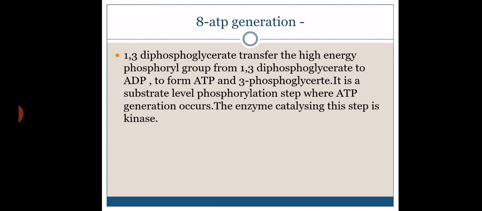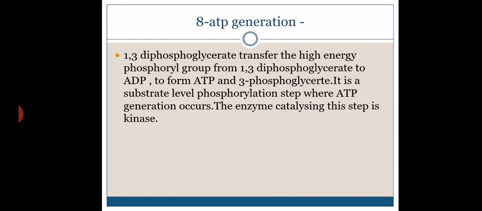Now 1,3-diphosphoglyceric acid transfers the high energy phosphoryl group to ADP. 1,3-diphosphoglyceric acid has 2 phosphate groups, and one of those phosphates is now going to leave. That phosphate will be accepted by ADP to form ATP. So it is a substrate level phosphorylation which is catalyzed by the enzyme kinase.